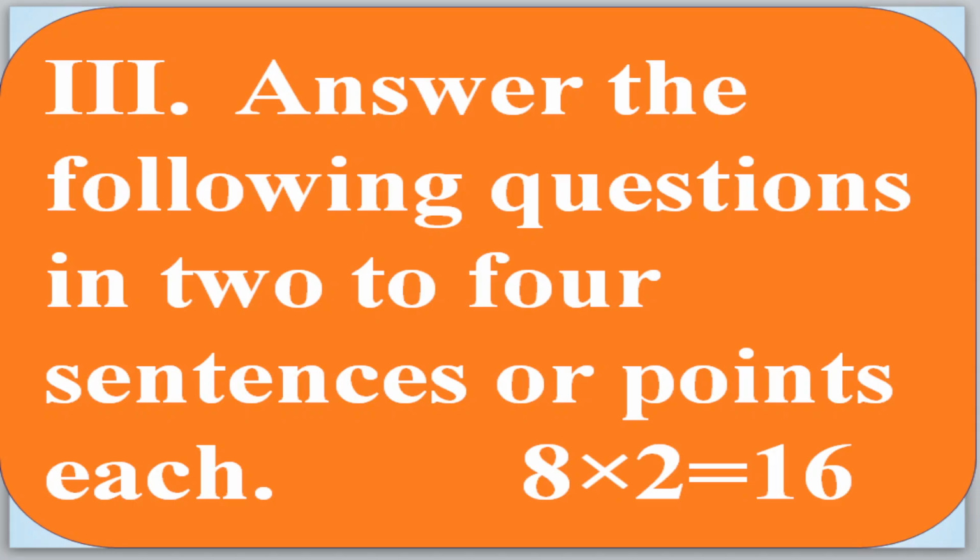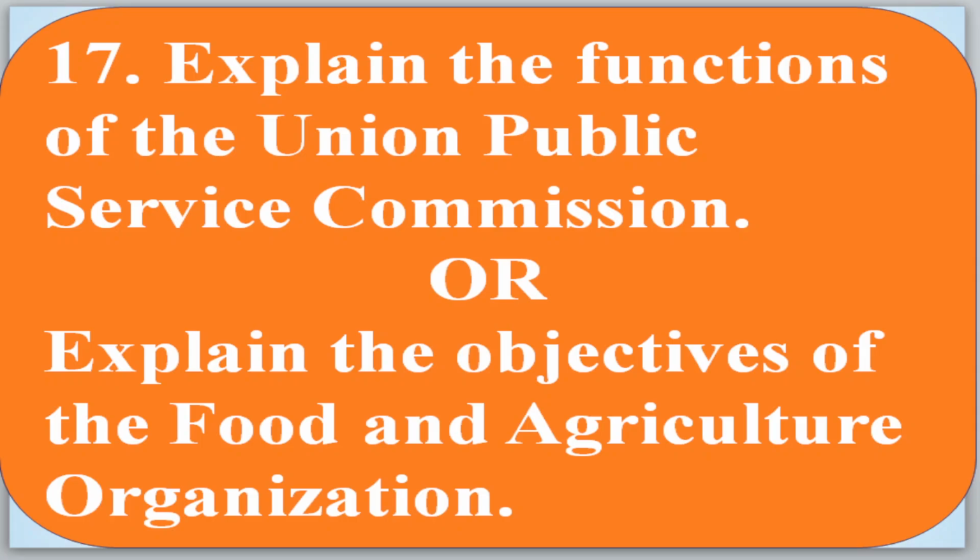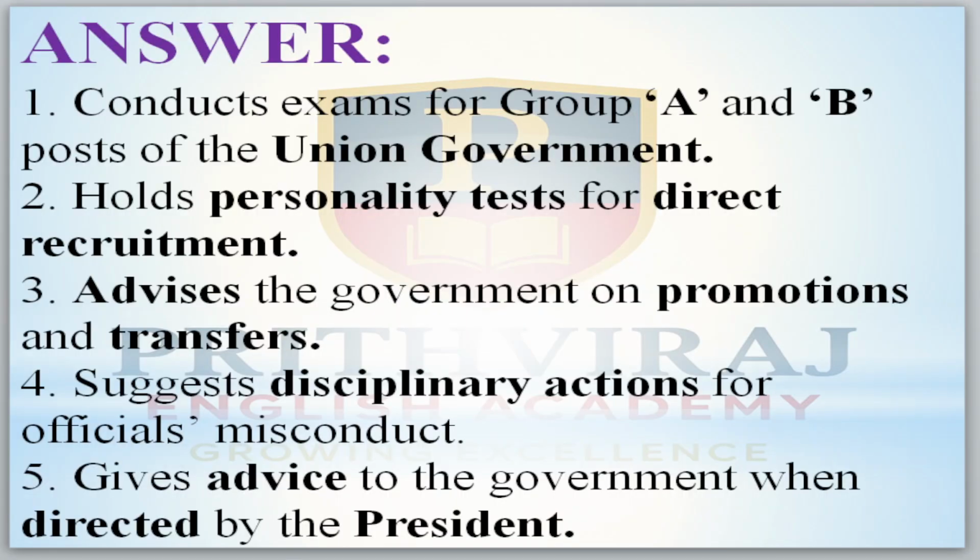Answer the following questions in 2 to 4 sentences or points each. So 8 into 2 is equal to 16. Explain the functions of the Union Public Service Commission or explain the objectives of the Food and Agriculture Organization. Yes. From here you can write any 4. Okay. It will conduct the exams for the Group A and Group B posts of the Union government.